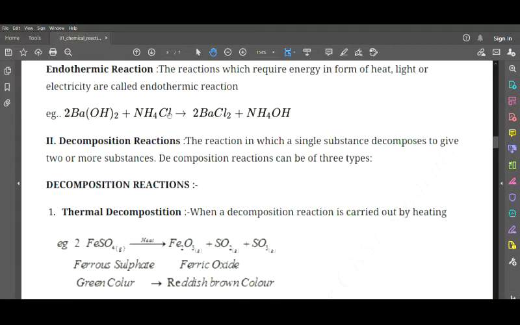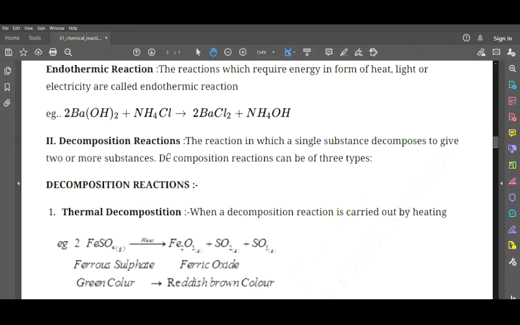That is when barium hydroxide reacts with NH4Cl, ammonium chloride, we get barium chloride plus ammonium hydroxide. So in this reaction we actually require energy. What is the energy in form of? It can be heat, light or electricity. We get the solution.